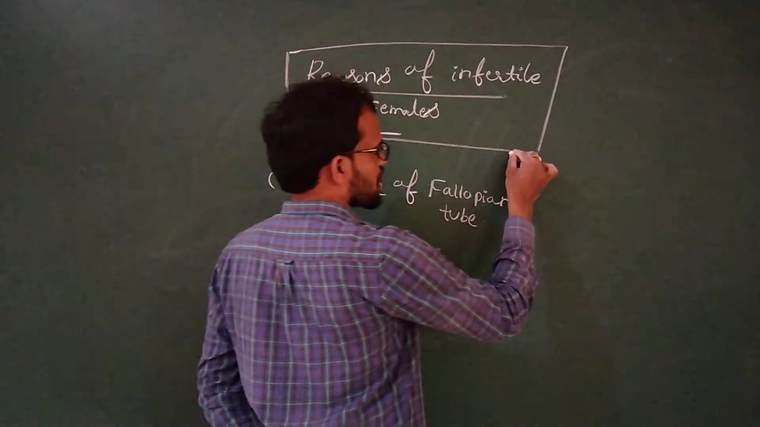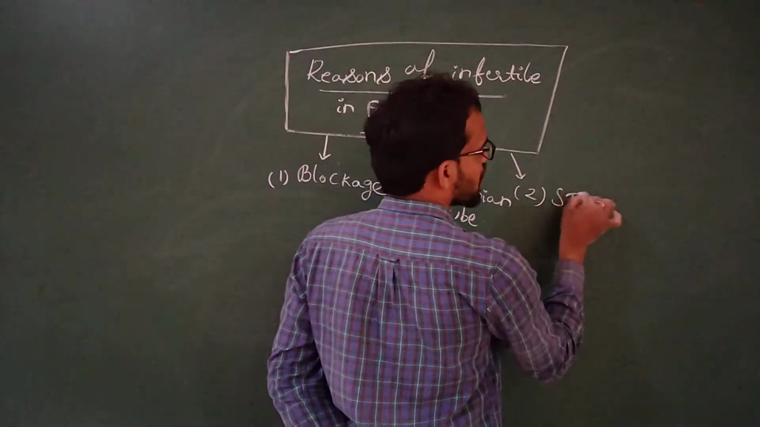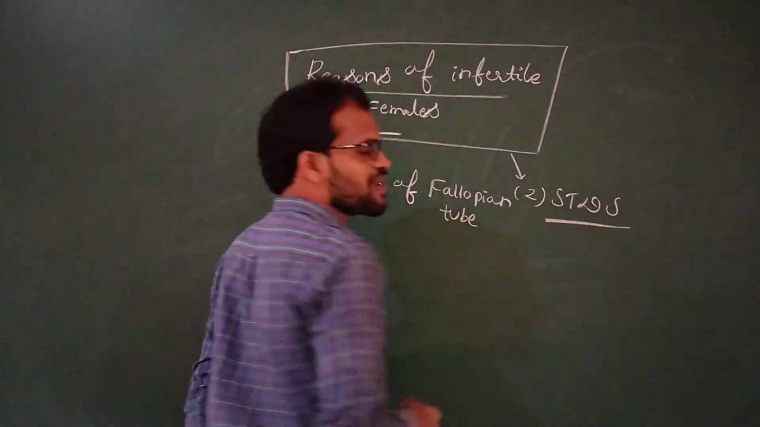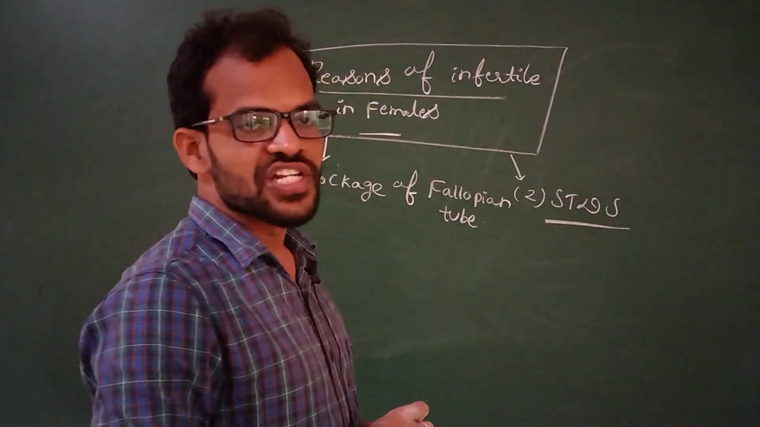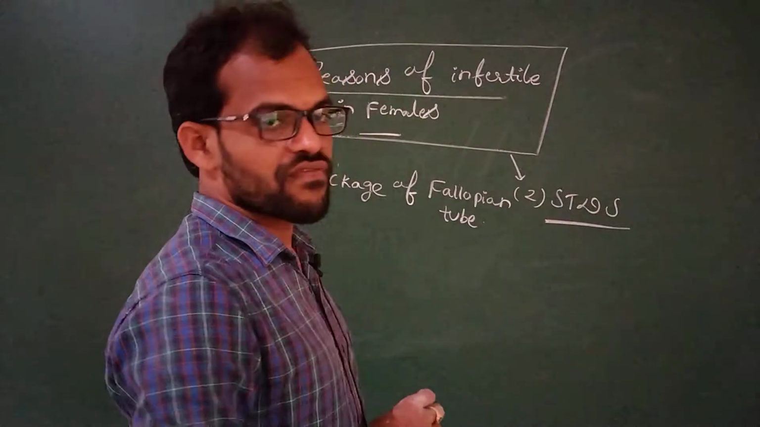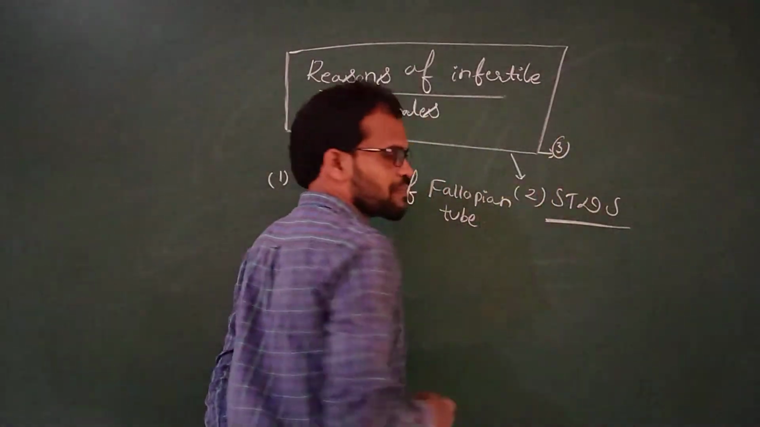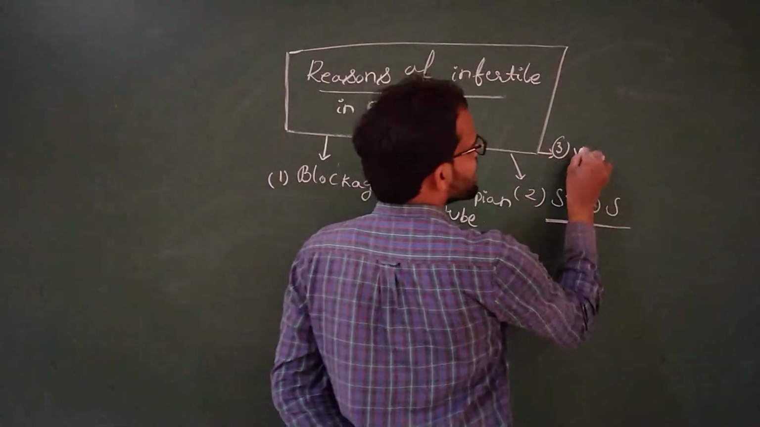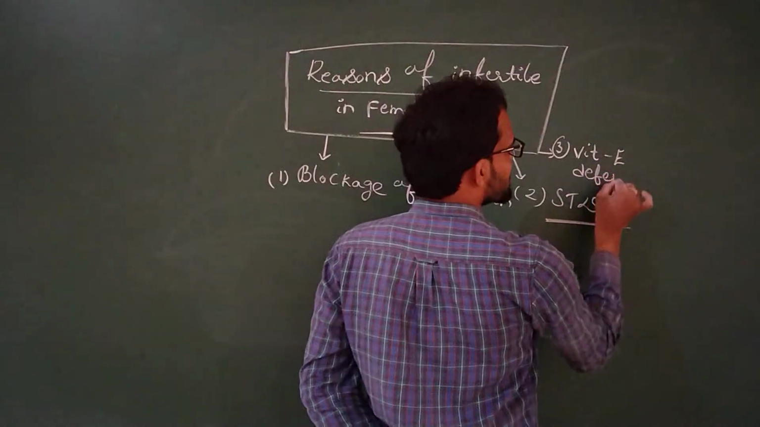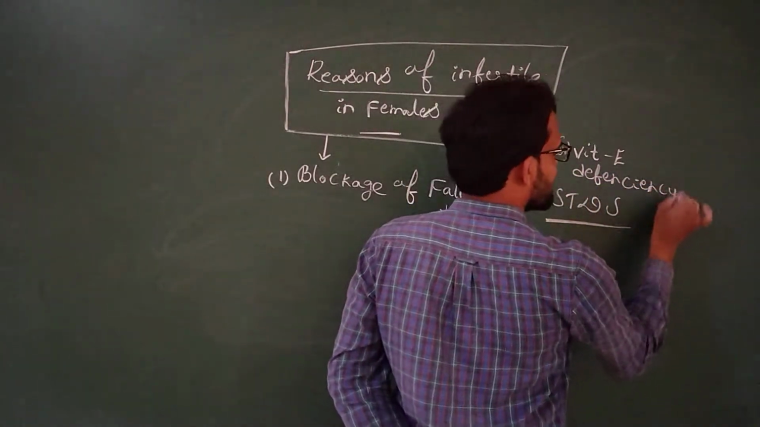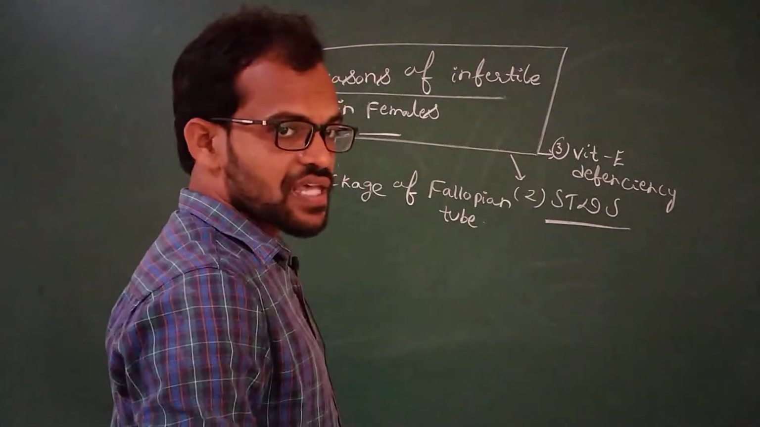Coming to the second problem of infertility. What is the second problem? That is sexually transmitted diseases. If the female suffers from any sexually transmitted disease, it also leads to infertility in females. What is the third condition for infertility in females? That is vitamin E deficiency. It also leads to infertility in females.